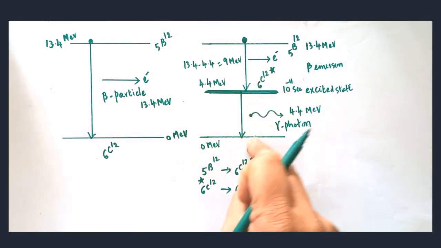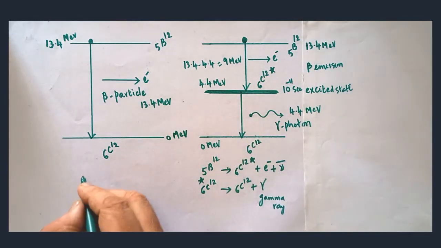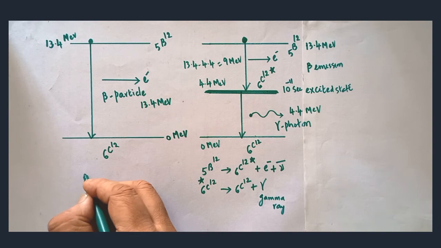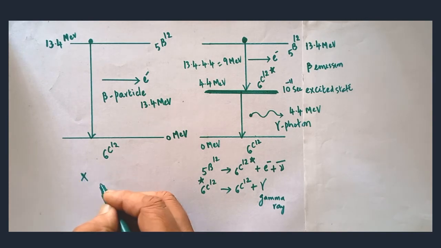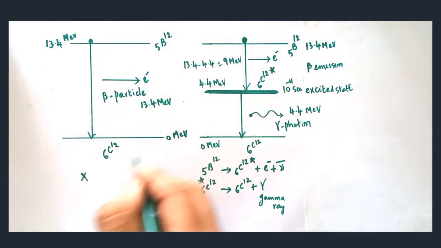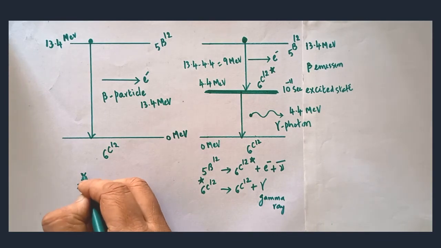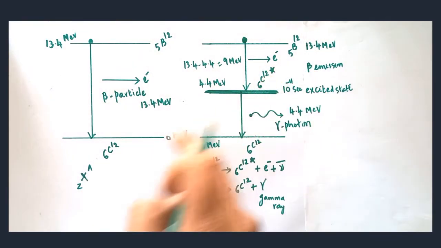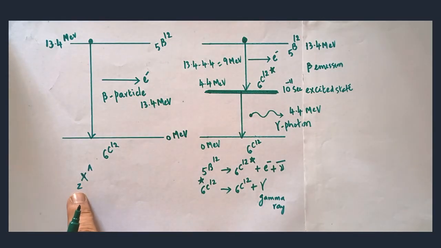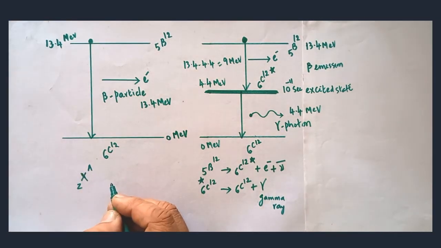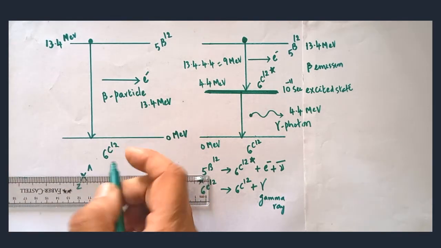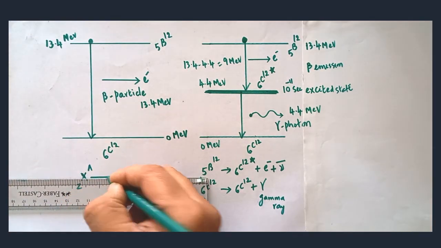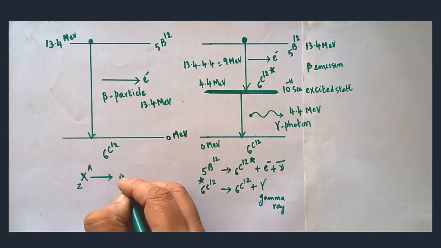Now, I am going to write the general equation. For this particular transition, I can write the equation X. What is X? The element in the excited state, Z X A. Let us imagine 6C12. The same thing is written in common form, Z X A. That comes down to the ground level.